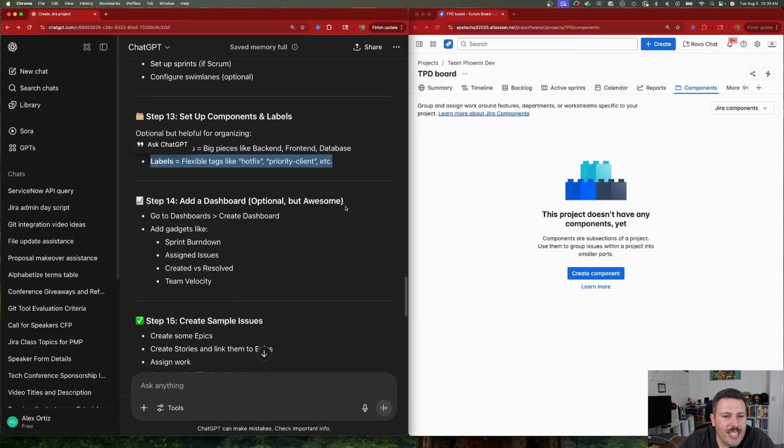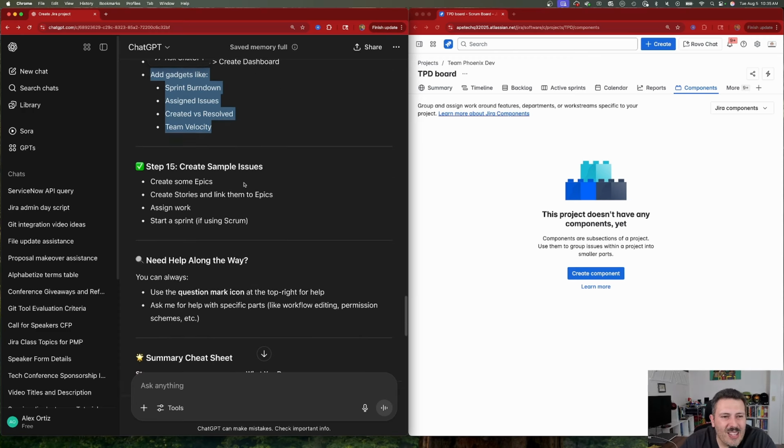Right, step 14 is add a dashboard. Optional but awesome. So go to dashboards, create a dashboard, and add gadgets like these. Yeah, I would do that, but that's probably the last thing I would do, but it's also why it's step 14. I don't know that I would actually do that though.